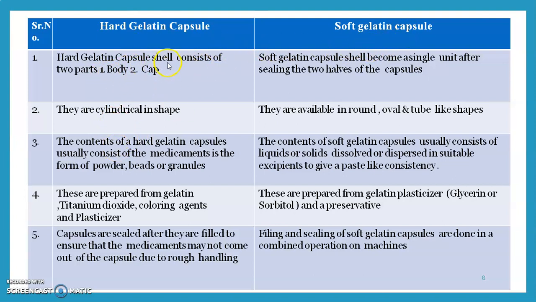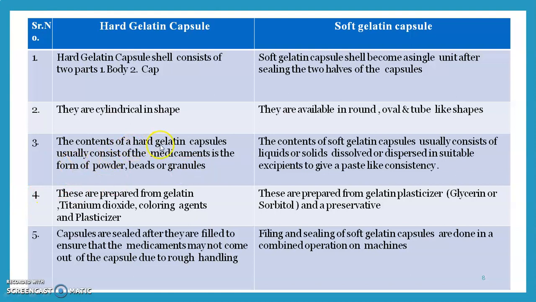Hard gelatin capsule shell consists of 2 parts, that is body and cap. Soft gelatin capsule shell becomes a single unit after the sealing of the 2 halves of the capsule. Soft gelatin capsule consists of a single unit. They are divided into 2 halves, but if the drug is filled into it, it is immediately sealed. Hard gelatin capsules are cylindrical in shape. Soft gelatin capsule is a round, oval, tube-like shape.